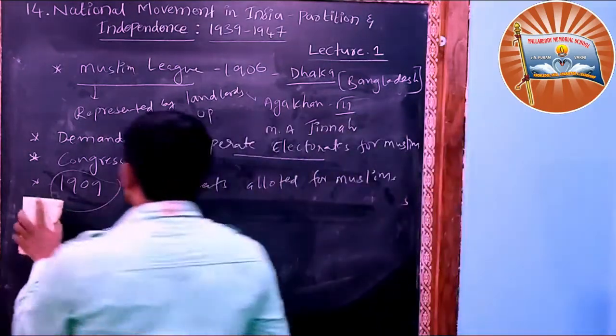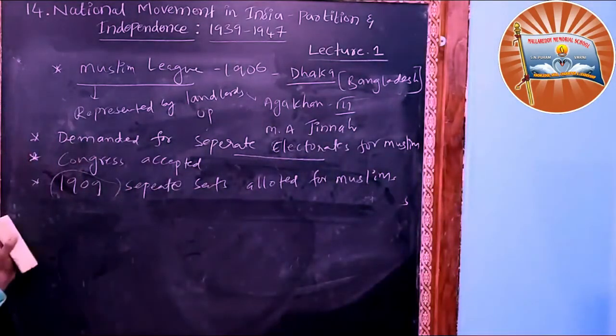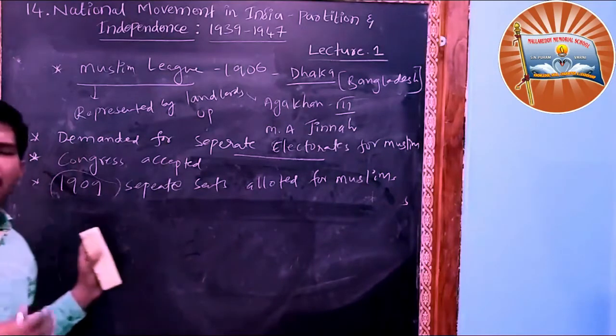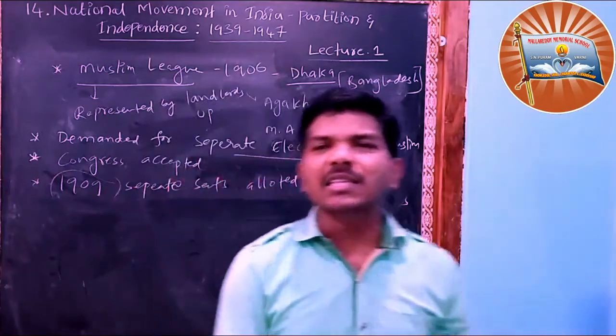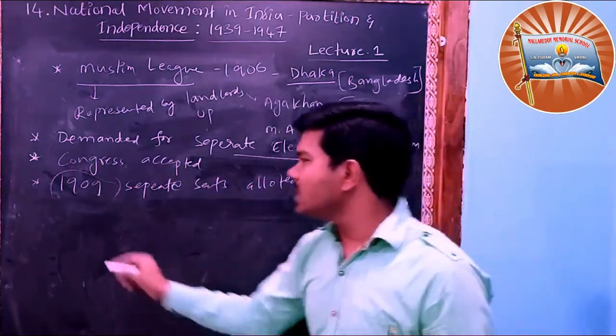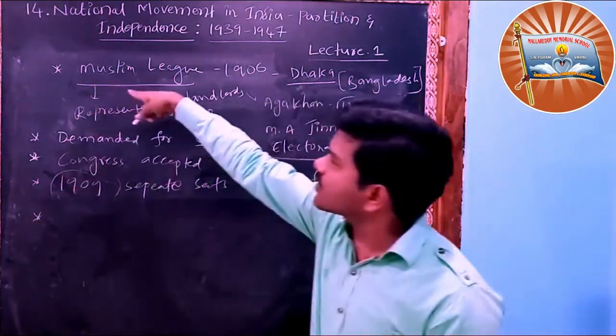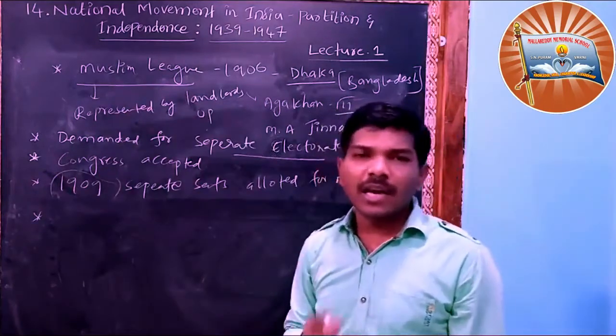After 1909 onwards, Congress members and Muslim League members were continuously contesting in elections. Let us see once. In 1937, as we discussed just now, elections were held.